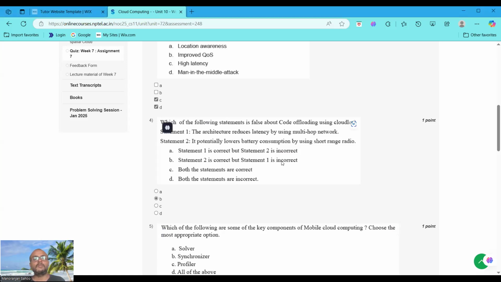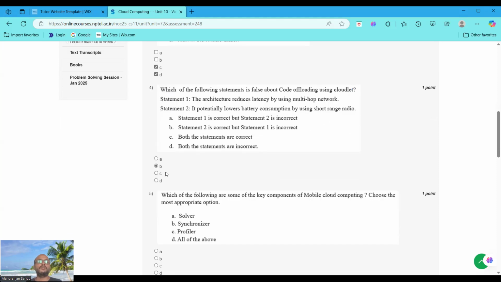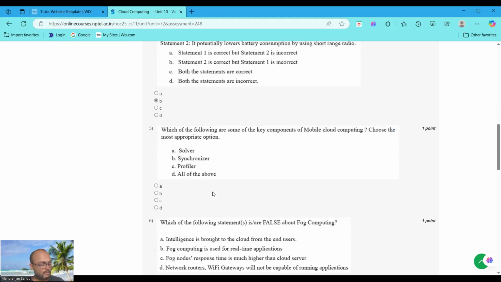Statement 2 is correct. Statement 1 is incorrect. For option B. Moving to question number 5. Which of the following are some of the key components of mobile computing? Choose the most appropriate one.